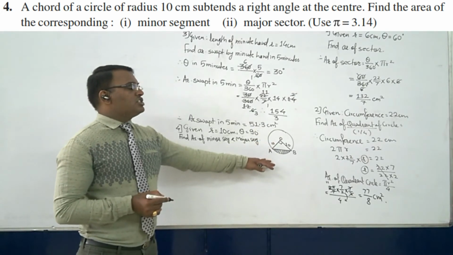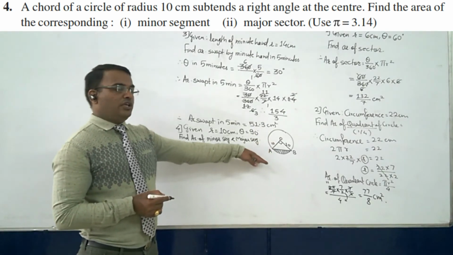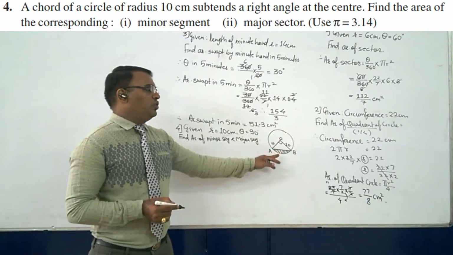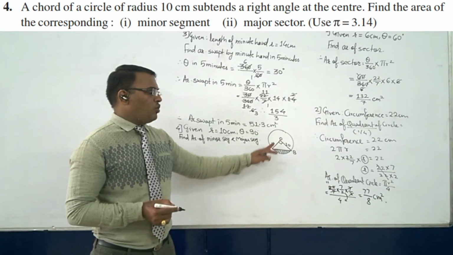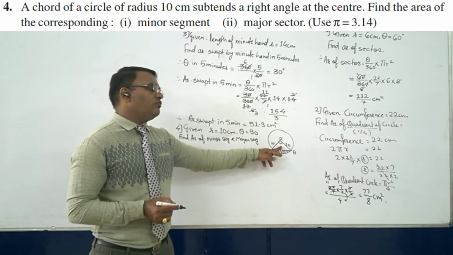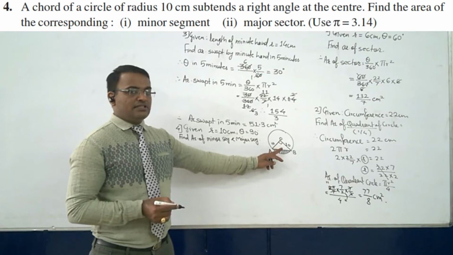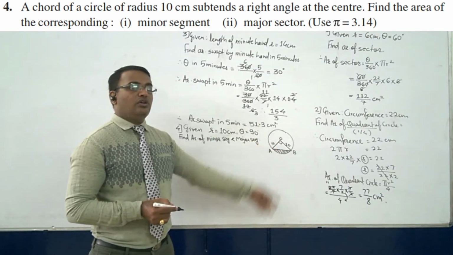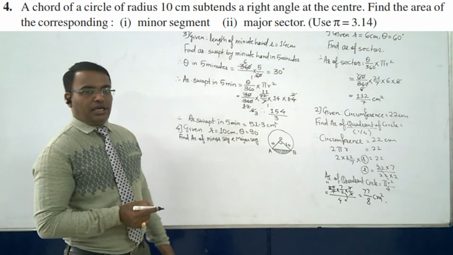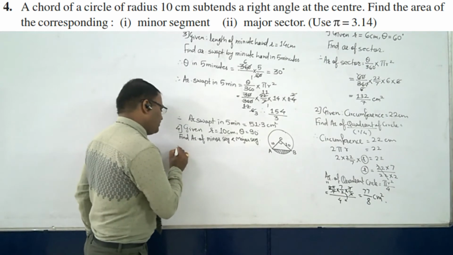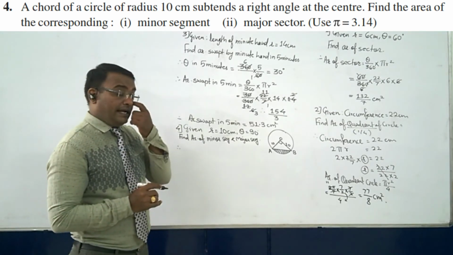Now to find this part, either you should know the full area of the circle and the remaining part, or you should know the area of sector OAB. From that area of the sector, you can remove the area of the triangle. This is the easiest way. Okay, and then you can go ahead with the things. But beyond that, there is one more formula which we can apply directly.